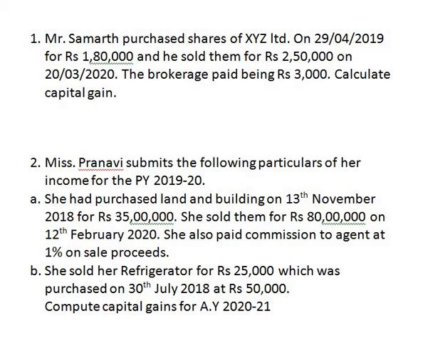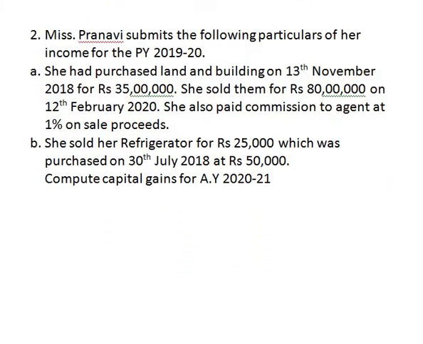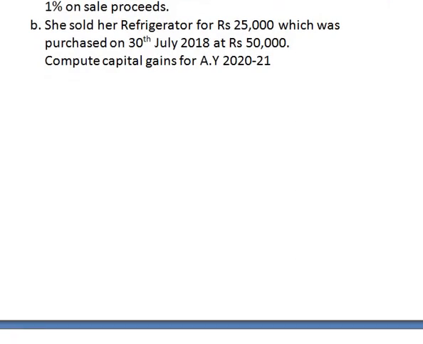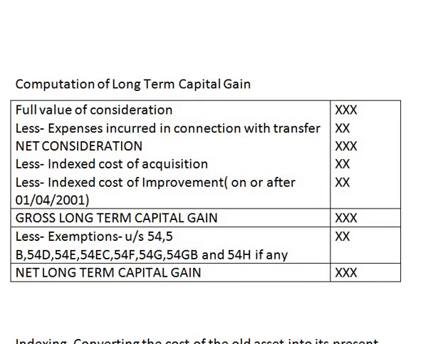Coming to next part, as I told, we are going to understand how long-term capital gain is calculated. This is the format of computation of long-term capital gain. First we take full value of consideration. Full value of consideration is nothing but the amount of sale of the capital asset.